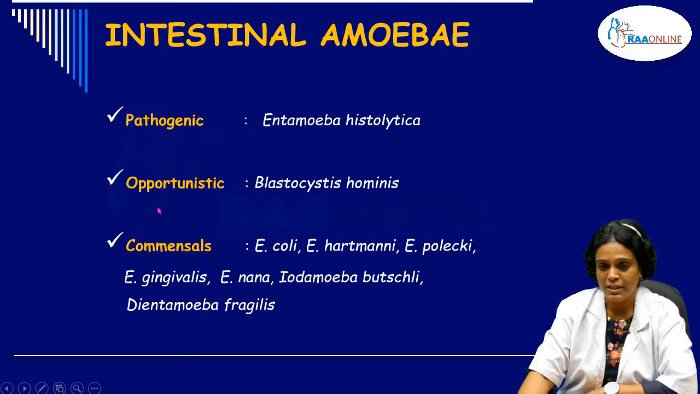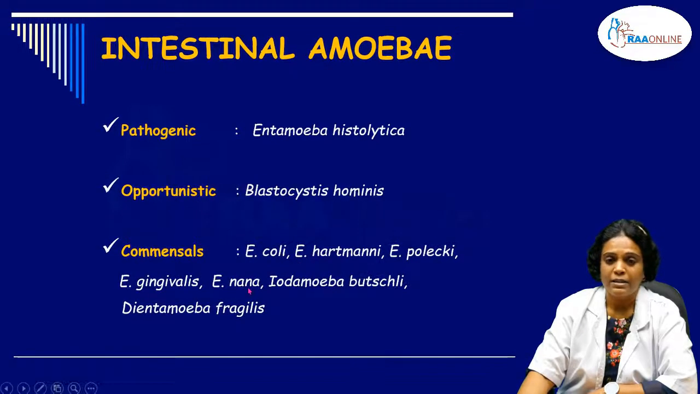So now coming to the intestinal amoebae, Entamoeba histolytica is a pathogenic amoeba, whereas Blastocystis hominis is an opportunistic amoeba. And there are commensals which do not cause any infection in humans, and usually they occur in the gastrointestinal tract, which include Entamoeba coli, Entamoeba hartmanni, Entamoeba polecki, Entamoeba gingivalis, Entamoeba nana, Iodamoeba buetschlii, and Dientamoeba fragilis.